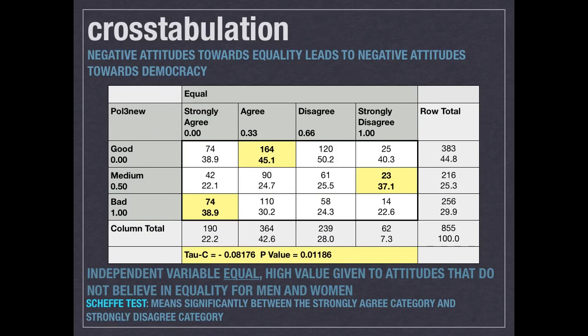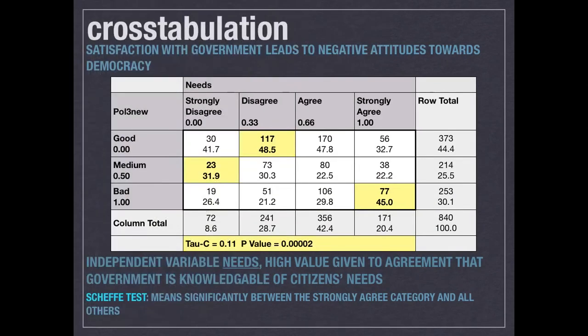To test the first hypothesis, a cross-tabulation is run on the recoded dependent and independent variable, and the column percentages show a pattern on the off-diagonal. The tau c value will indicate a measure of association of negative 0.08, indicating that the relationship is inverse and very weak. However, since this value is not 0, the relationship does indeed exist, and this is complemented by the chi-squared value of 0.01, which indicates that the differences in the dependent variable across the categories of the independent variable are unlikely to be due to chance, and disprove the null hypothesis that no relationship exists between the dependent and independent variables. The next cross-tabulation tests my second hypothesis.